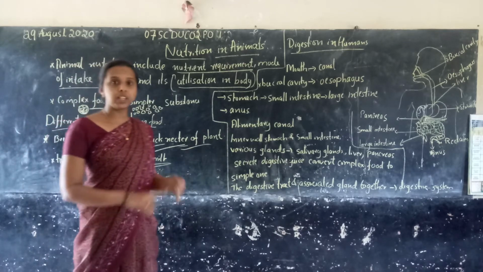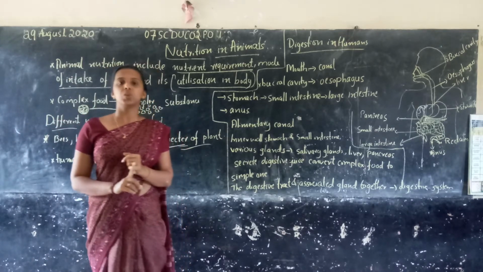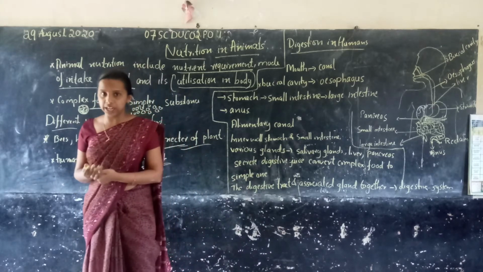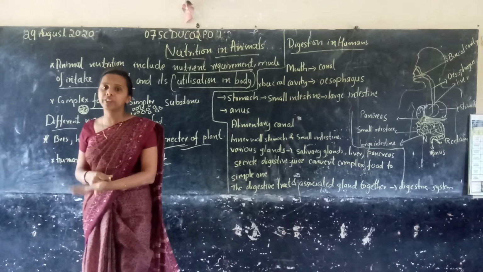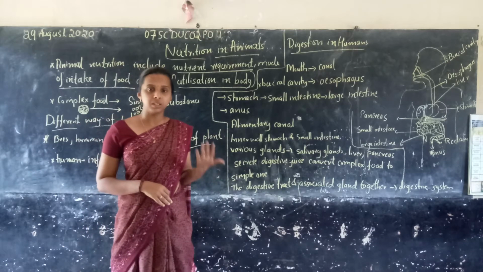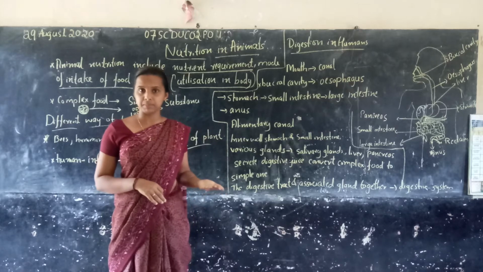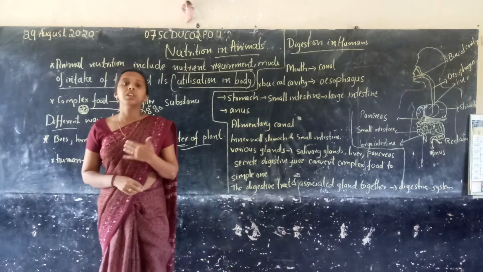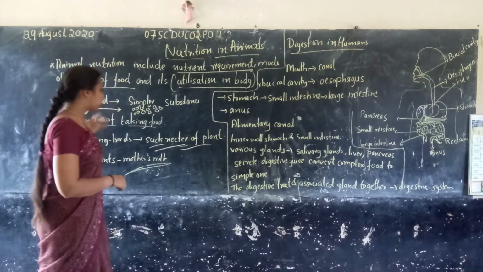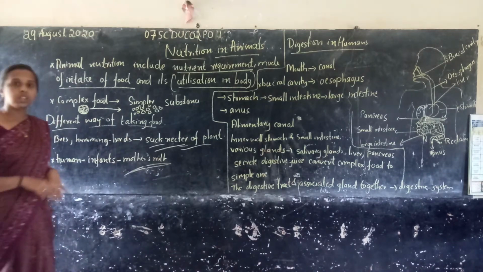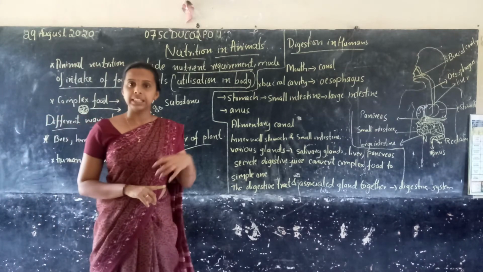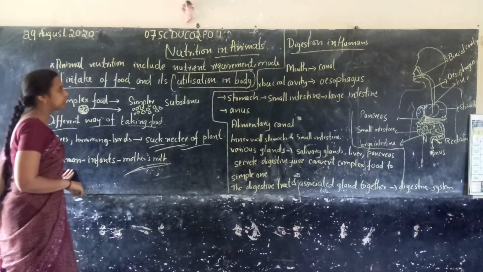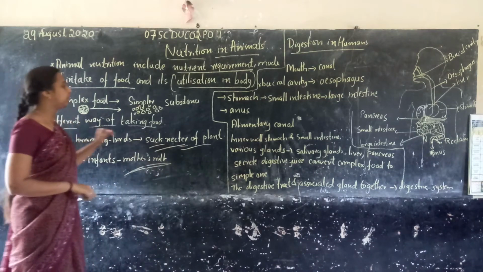You have one activity in your textbook. There are different kinds of animals and various food items, and how they feed. Kinds of food and feeding forms, how they feed and what process they use. Try to solve this activity given in your textbook. You should complete that one. Okay, so these are the different ways of taking food.